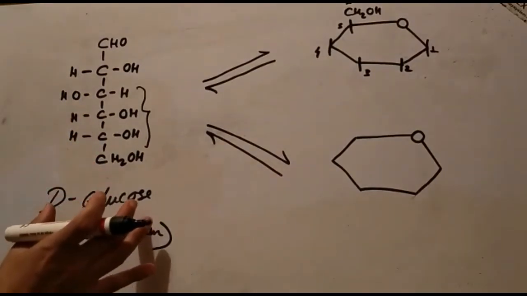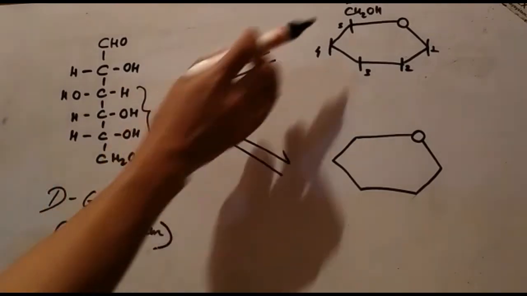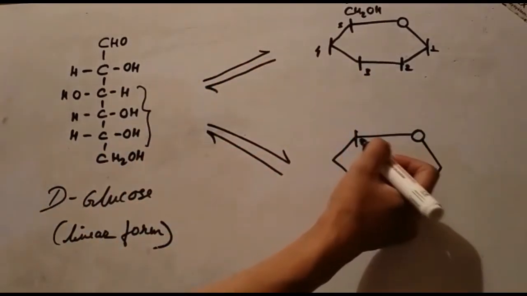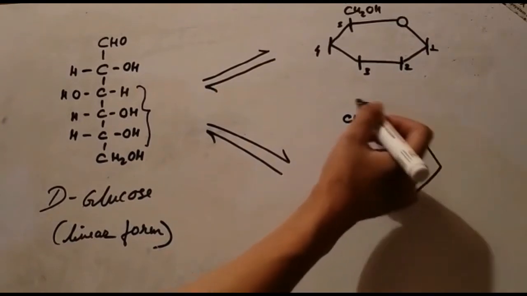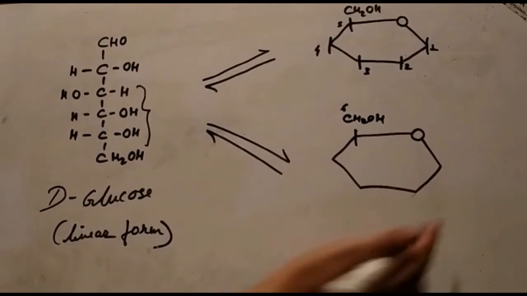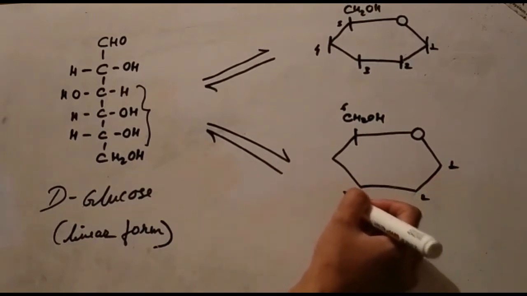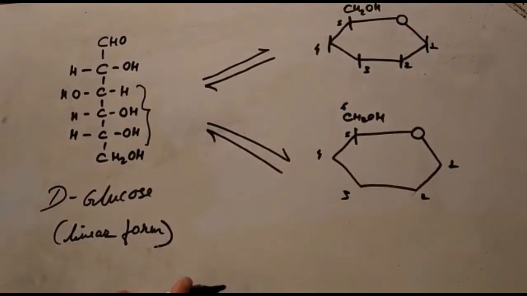Because it is a D-glucose molecule, the last carbon atom should always be up. So here also it will be CH2OH. Now this is carbon number 1, 2, 3, 4, 5, and 6.